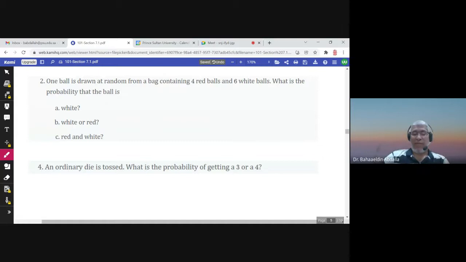One ball, and an exercise here. One ball is drawn at random. So how many balls are drawn? One ball. From a bag containing 4 red, 6 white. What is the probability that the ball is white? Probability is how many white balls? 6. In total we have 10. White or red? Well, are there any other balls in the bag? Either it's red or white. So white or red means 10 over 10 or 1 because this is all the sample space.